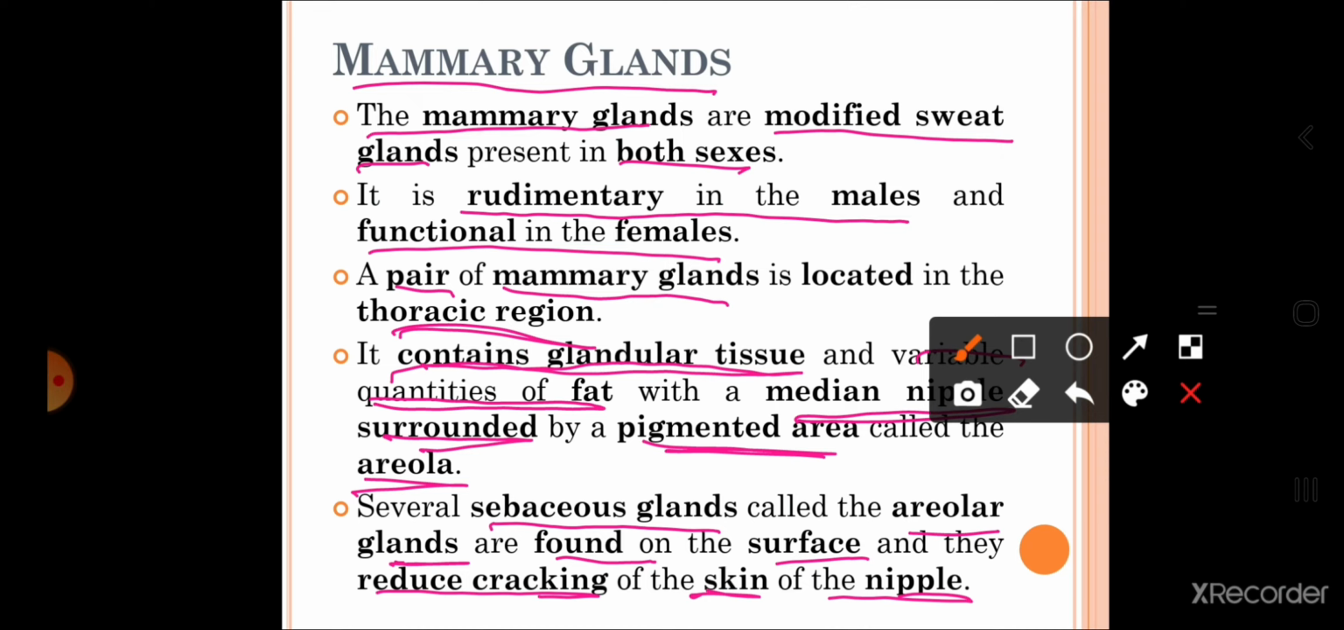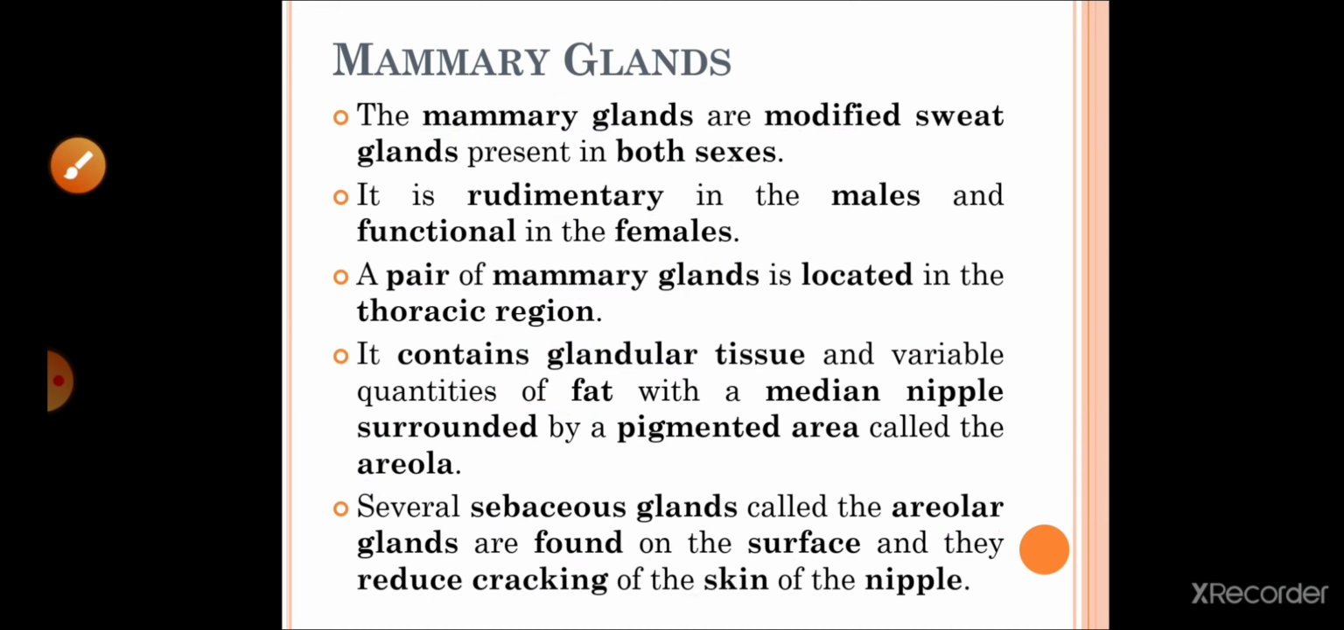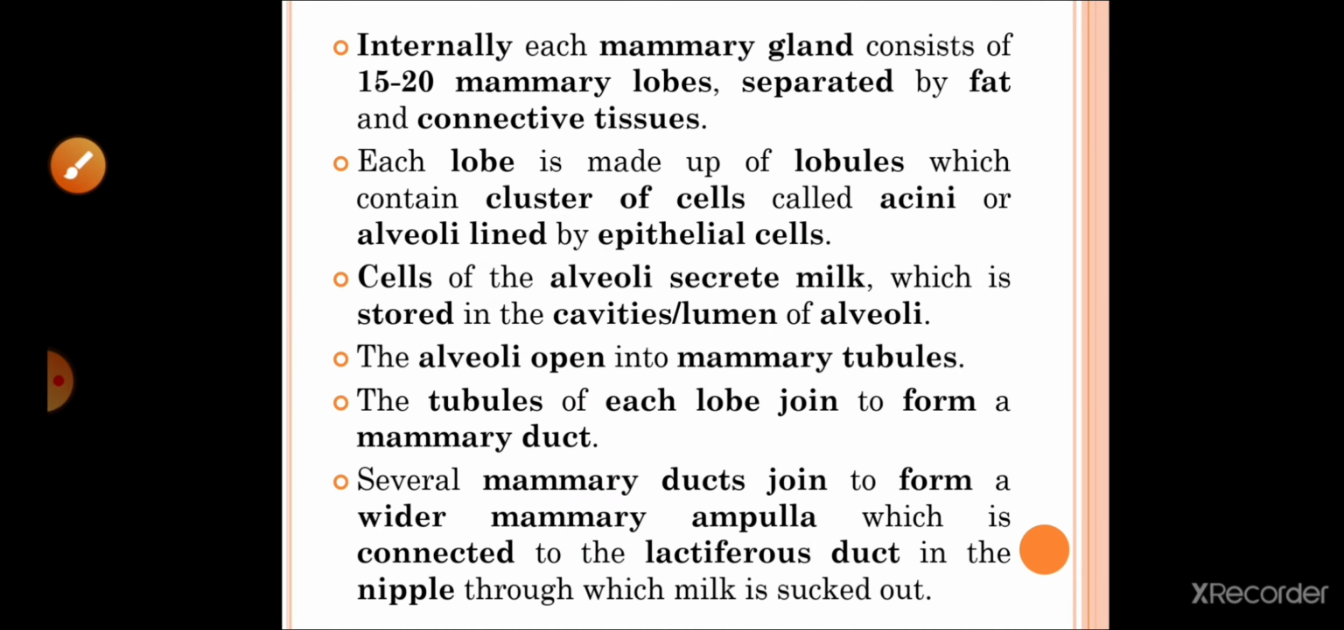Where are they present? They are present on the surface. And what is their function? They reduce the cracking of the skin of the nipple.